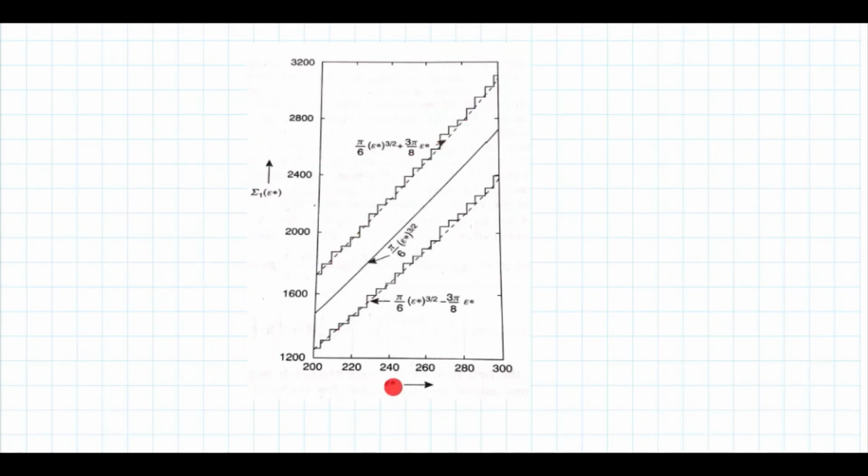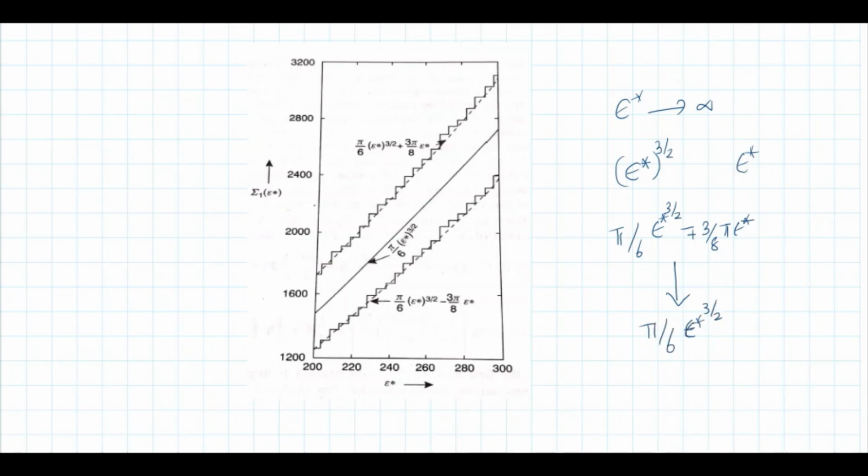The interesting thing is that if you increase E star in the asymptotic limit, that is in the limit E star tends to infinity, the E star raised to 3 by 2 term will dominate over the E star term. This is E star raised to 1.5. So I can write pi by 6 E star raised to 3 by 2 minus or plus 3 by 8 pi E star approximately as pi by 6 E star raised to 3 by 2. We are not considering these correction terms in the asymptotic limit.